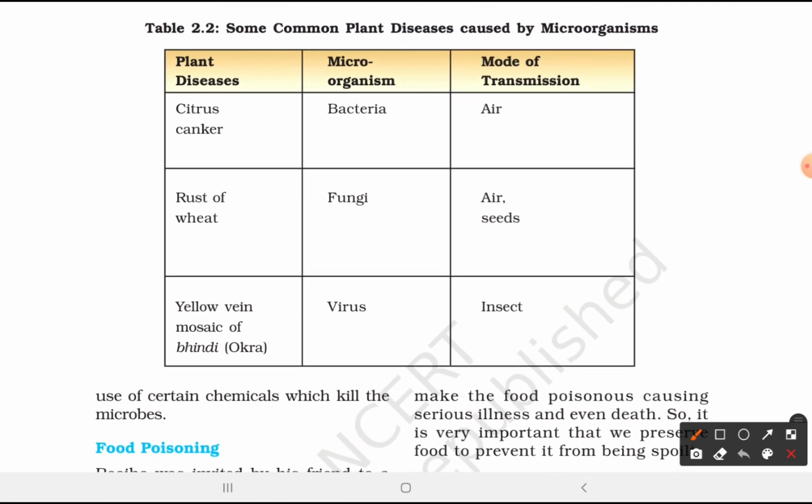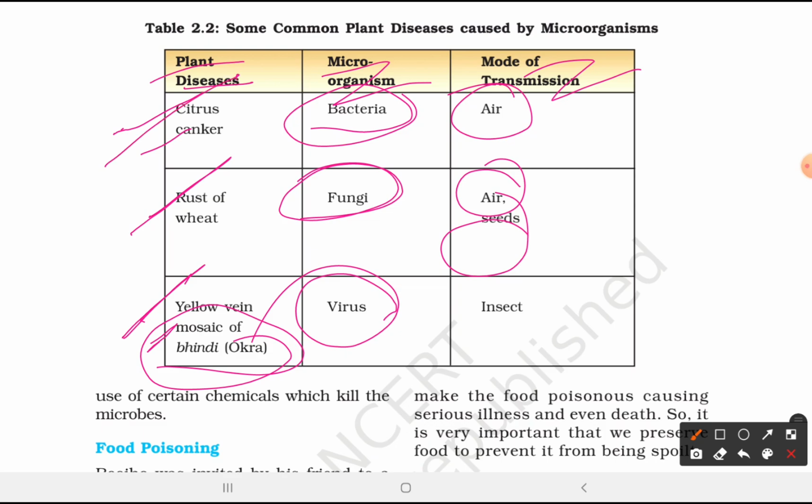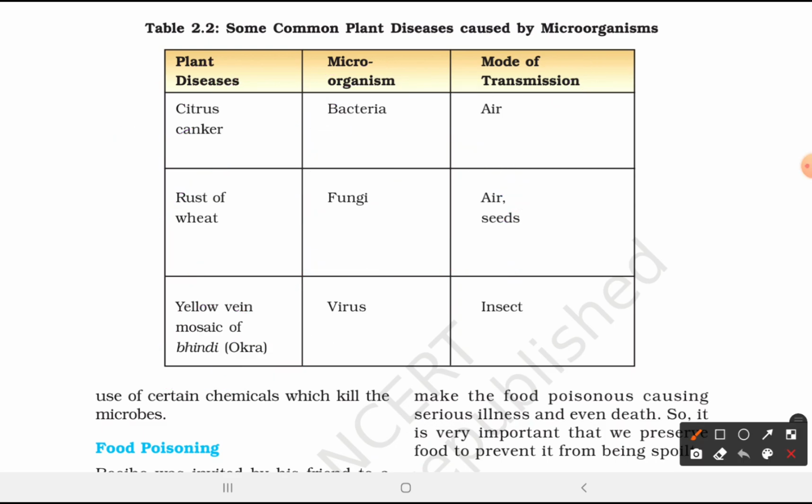So there are plant diseases, microorganism, and mode of transmission. Plant disease citrus canker is by bacteria, and mode of transmission is air. Rust of wheat, fungi, air and seed. Yellow vein mosaic of bhindi or okra is caused by virus. So citrus canker is by bacteria. Rust of wheat is by fungi. Yellow vein is by virus.